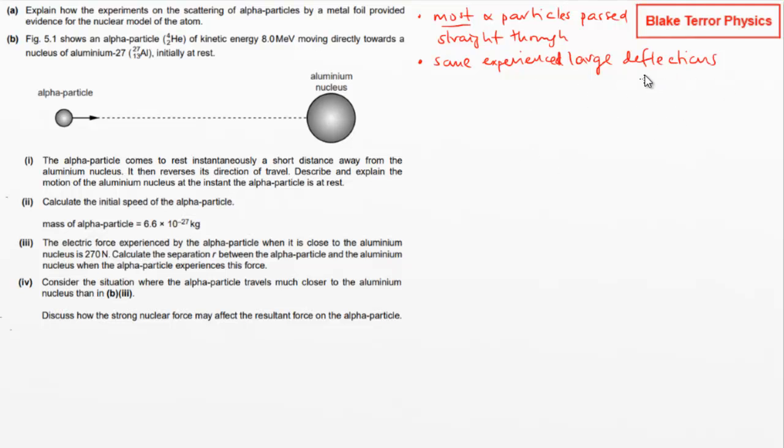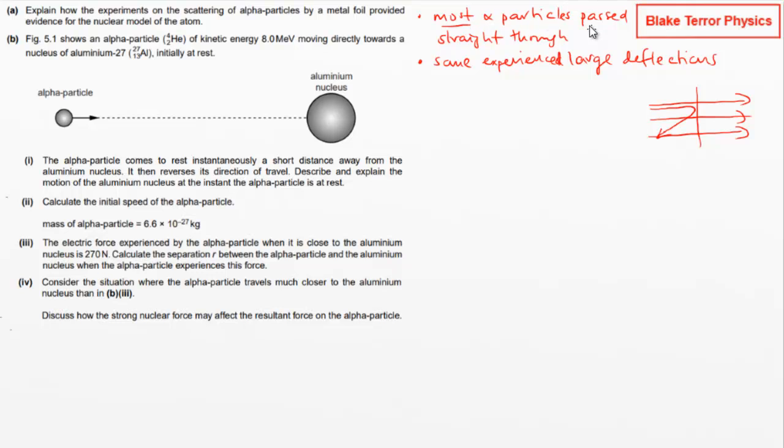Make sure you don't use the word reflection. This isn't light bouncing off glass or something like that. This is a different thing. So we've got these two things that they saw: the vast majority of them have gone straight through, and then every now and again, you get one of them that does something crazy like that.